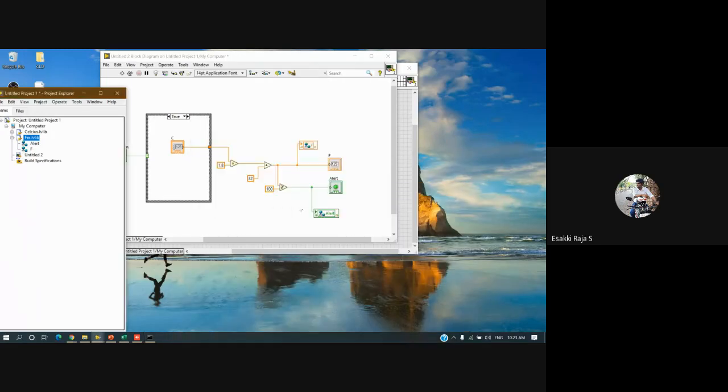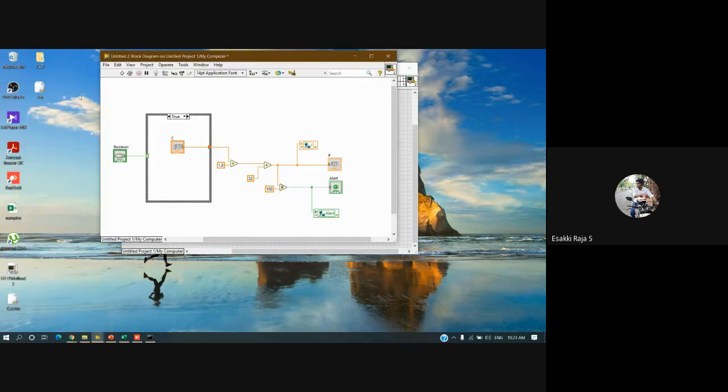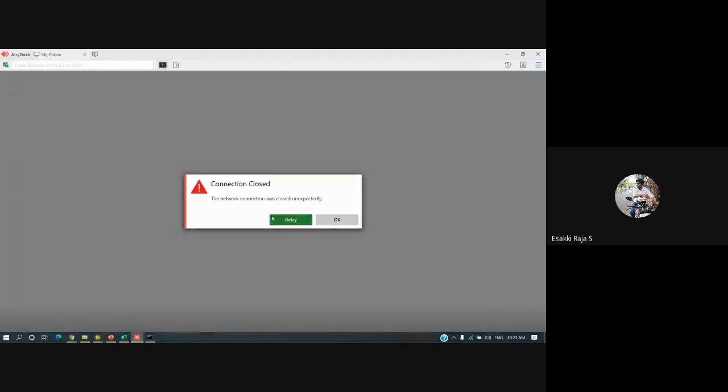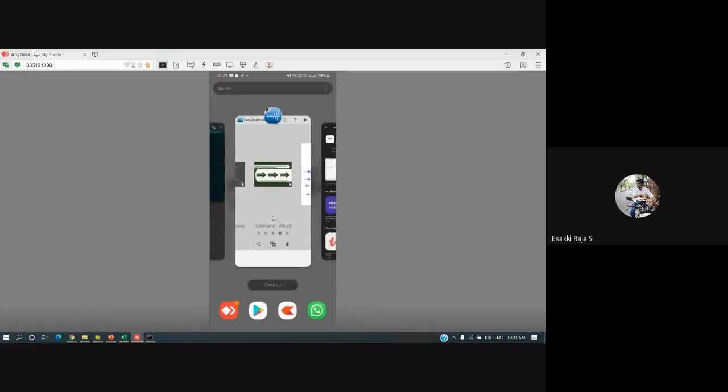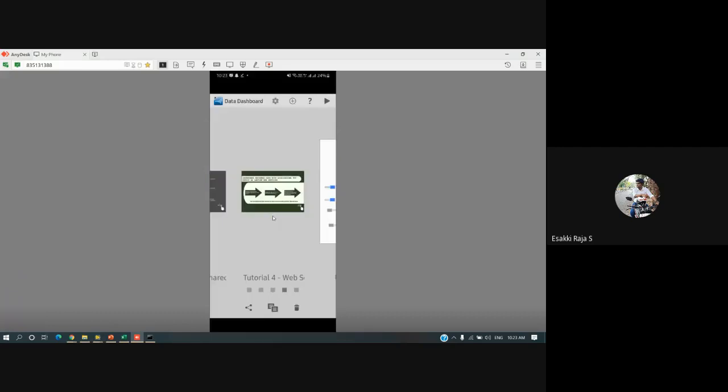So yes, here everything is completed. In LabVIEW side we have completed everything. So now we just need to configure these variables in mobile. So in mobile, again I'll establish the connection through AnyDesk. I think it's disconnected again. Yes, connected, and here I have my data dashboard app.